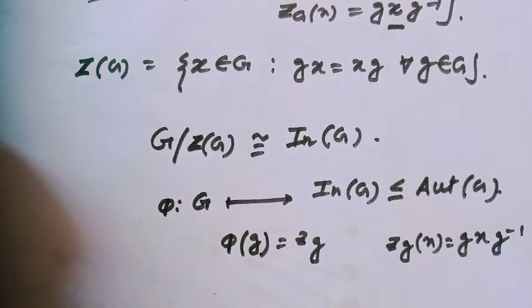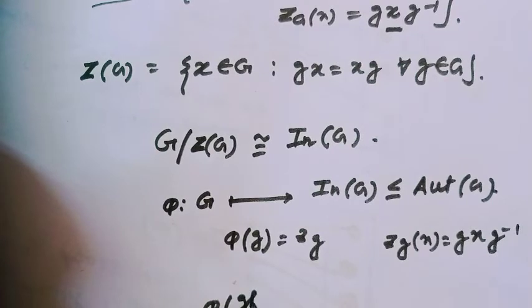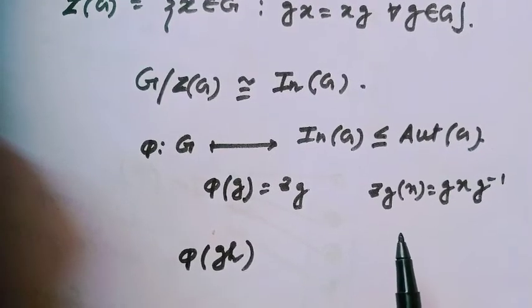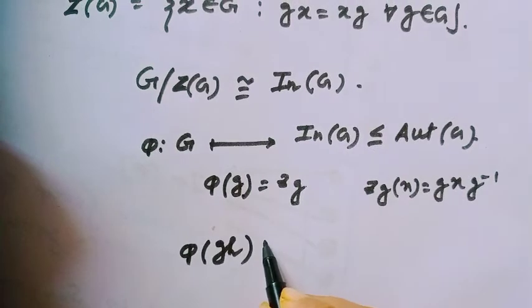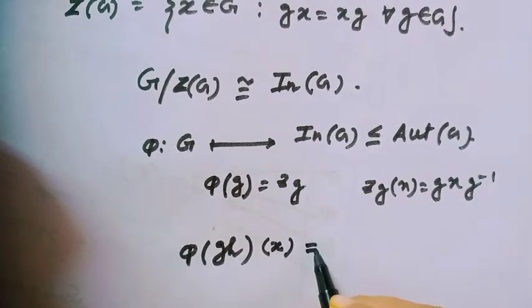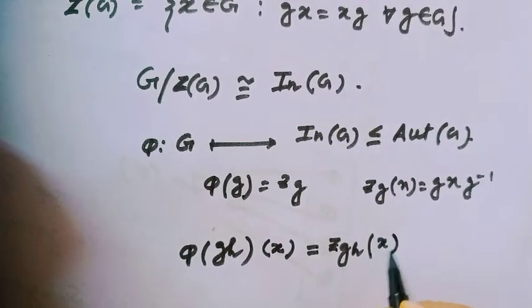Let's see the proof. Consider two arbitrary elements g and h, and phi(g), phi(h). Since these are functions, consider x an arbitrary element of the group. Then phi(gh) applied to the element x would be Zgh applied to x.